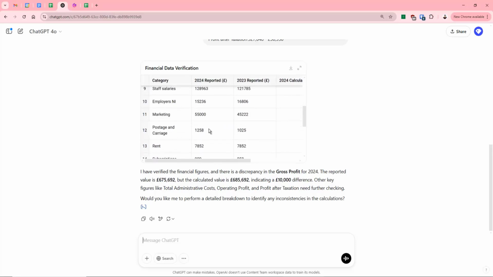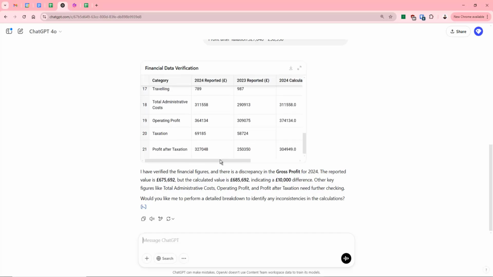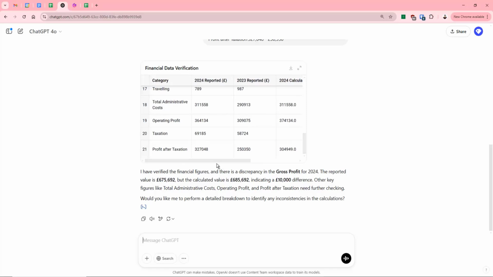And of course, that's going to lead to further discrepancies with regards to the operating profit, with regards to the profit after taxation as well. So it's highlighted that there are incorrect calculations and also given us the correct calculations.